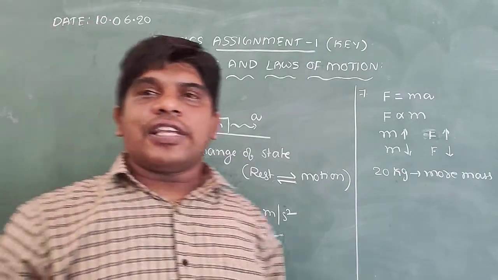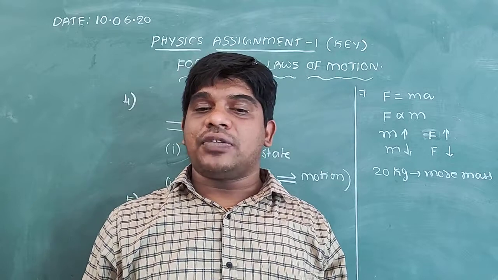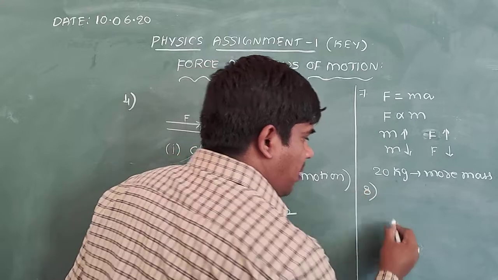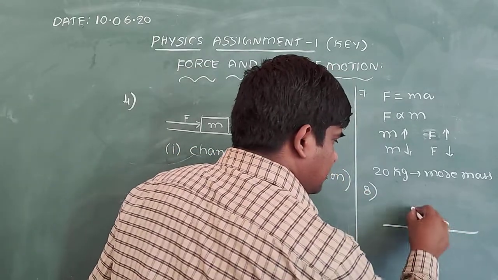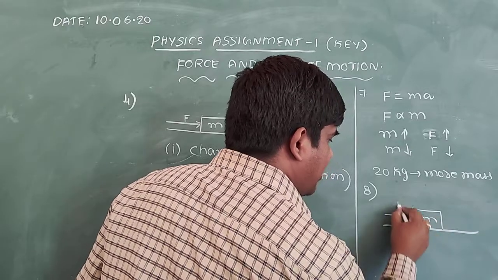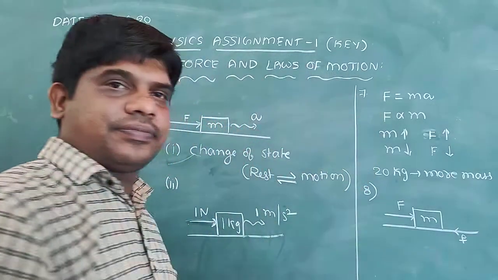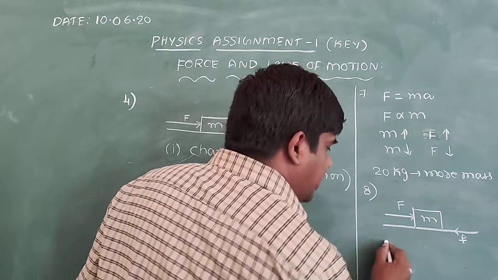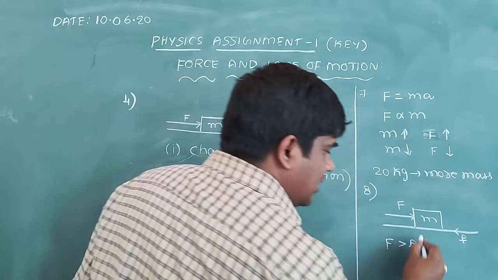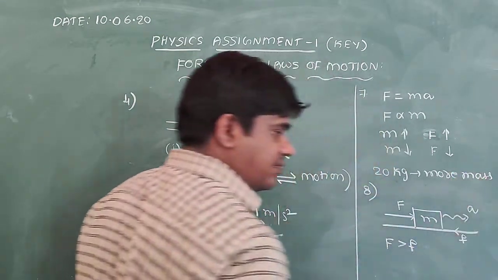Next question: for a constant mass, acceleration decreases. What happens to the net force? Here is the answer for the 8th question. One block is there. Let a force F be applied on the body, and a frictional force f in the opposite direction, where capital F is larger than small f. Then we notice the block is moving with some acceleration.